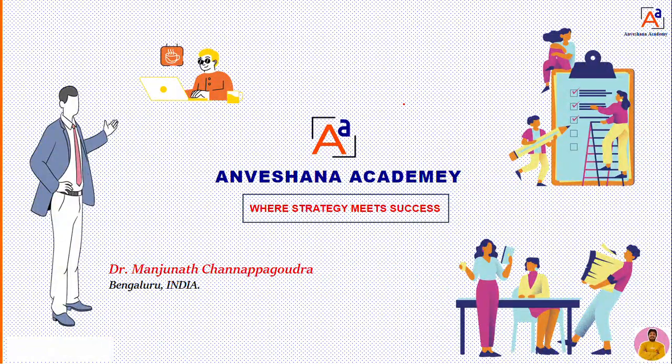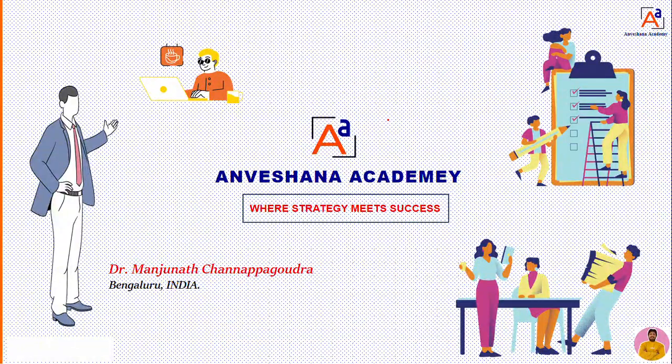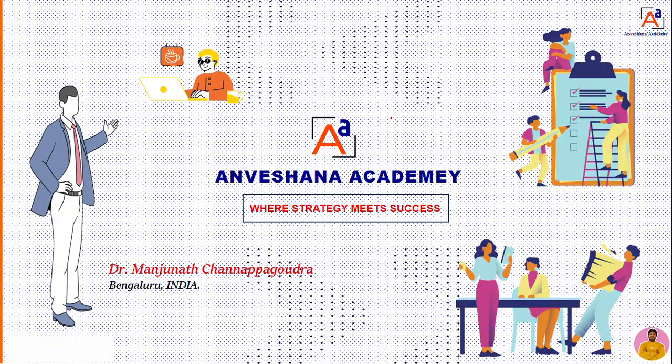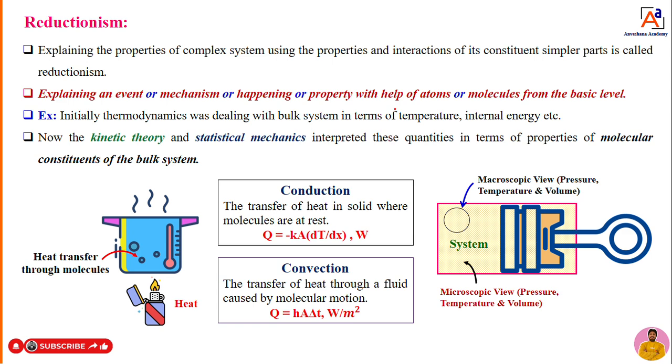Okay, dear students, in the last class we discussed what unification is. With many examples I tried to explain what unification is. Dear students, today I am moving towards the second approach, that is reductionism. The first approach we have discussed is unification. Today I will move towards the next approach in physics, reductionism.